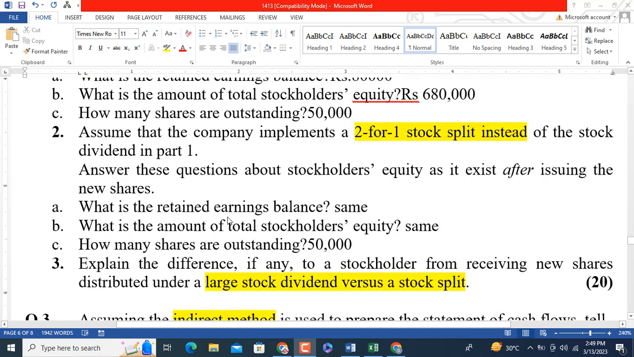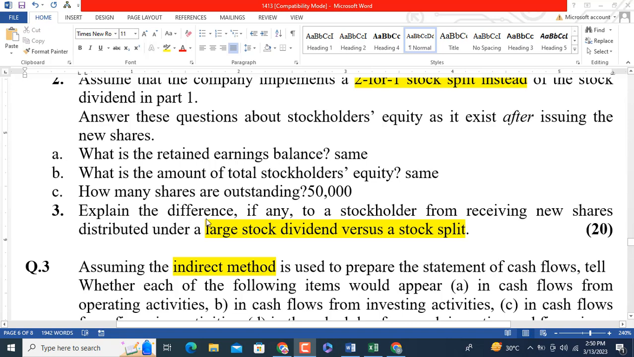Now, move to part 2. Assume that the company implemented a 2-for-1 stock split instead of the stock dividend in part 1. Answer these questions about stockholders' equity as it exists after issuing the new shares. All the three requirements are similar to the requirements given in part 1. You are asked about the retained earnings balance, the amount of total stockholders' equity, and the number of outstanding shares. The third part is: explain the difference, if any, to a stockholder from receiving new shares distributed under a large stock dividend versus a stock split. Let's move to the solution.